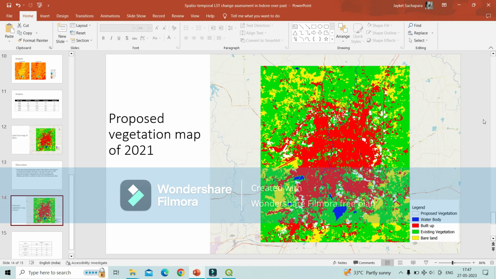This is our proposed vegetation map, where the built up area is increasing. We can build some forest area, farms and parks, as the white ones show proposed vegetation. We propose this so that we can at least keep the temperature from increasing.